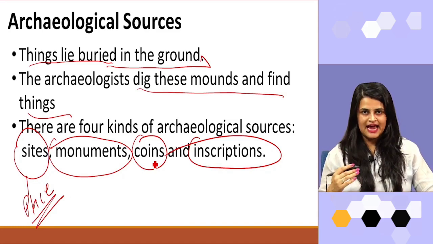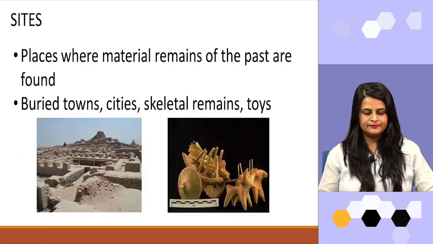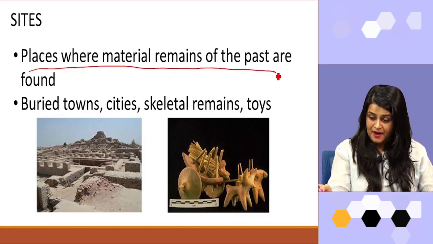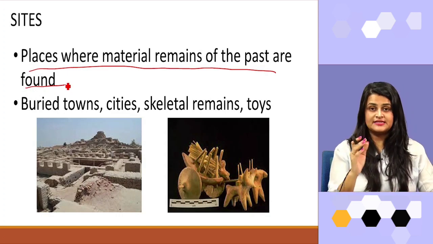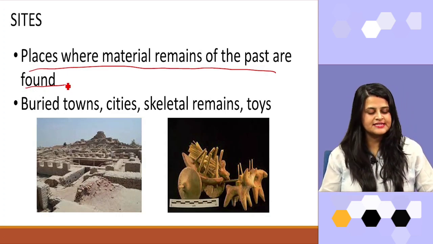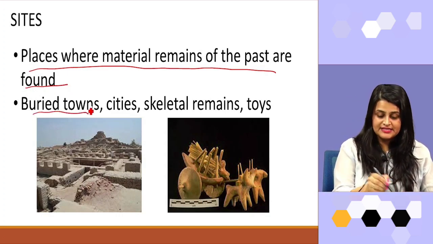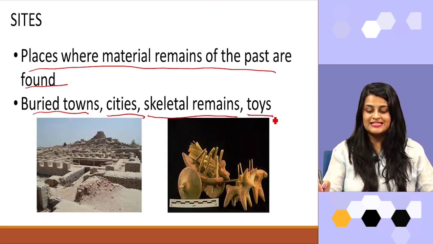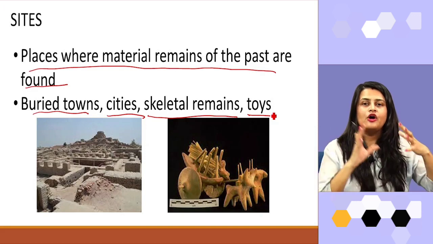Now, let's understand these one by one. First, sites. Places where material remains of the past are found. That is what we call a site. Now, buried towns, cities, skeleton remains, toys, these all can be found through a site.